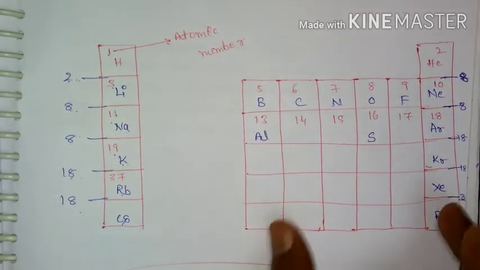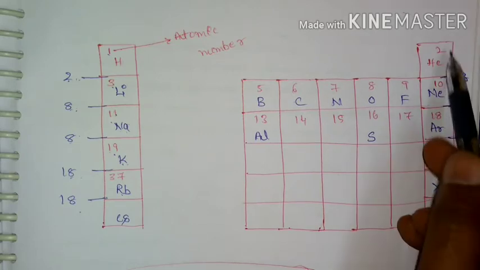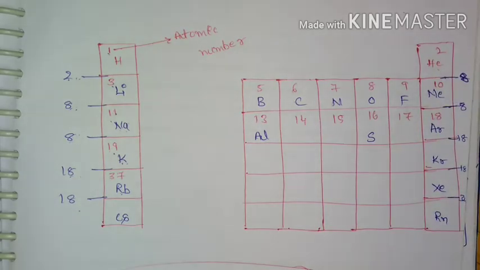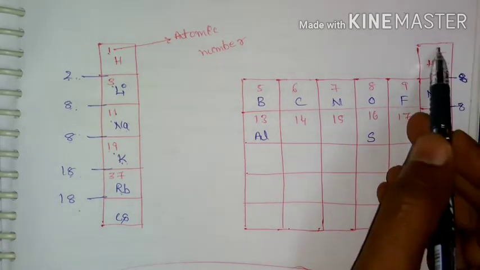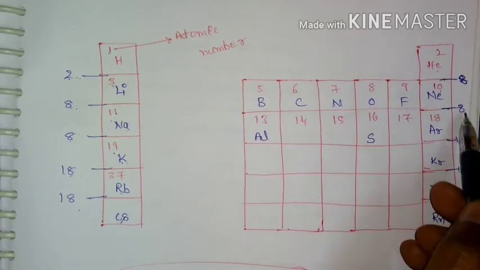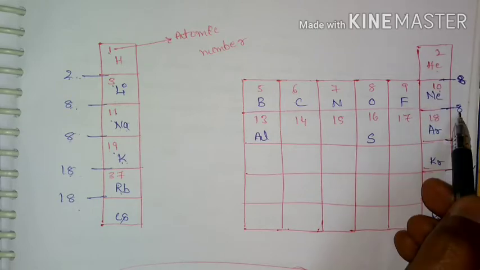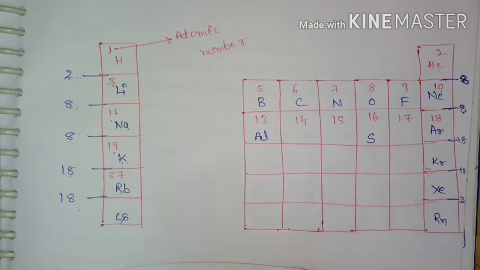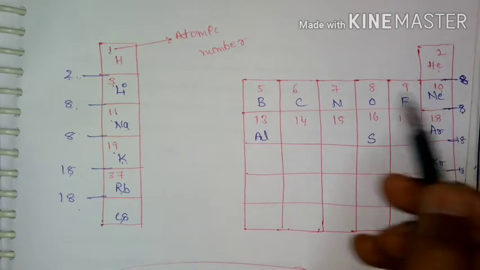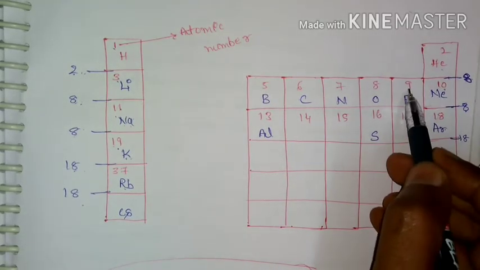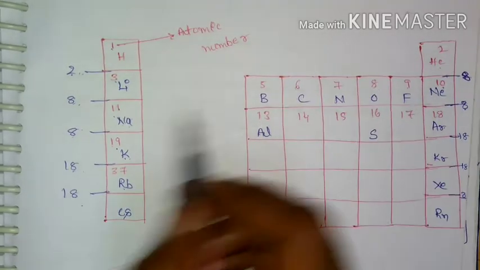Similarly, this is for the P block elements, and here in the P block we need to write helium. Helium has atomic number 2. If I add 8 plus 2, neon has atomic number 10. 10 plus 8 gives 18, that is argon. Similarly, this will be the case, and here it is decreasing, which means I need to subtract 1, so we get the atomic number.